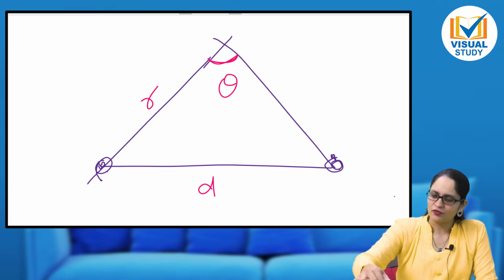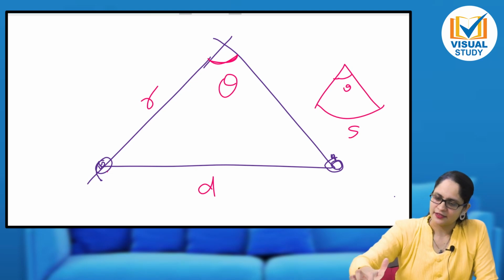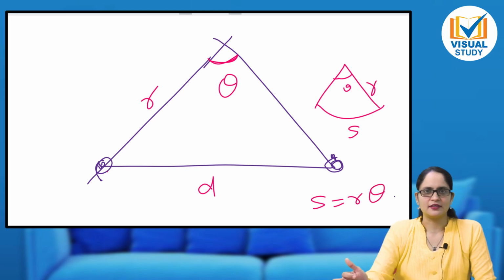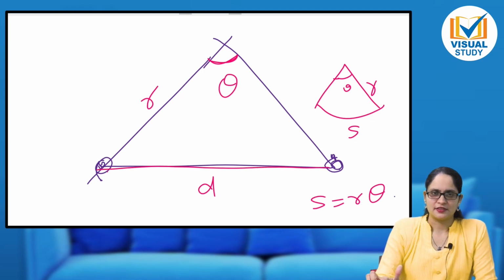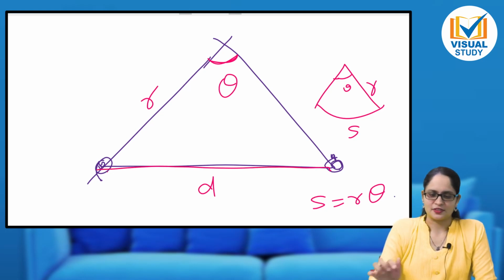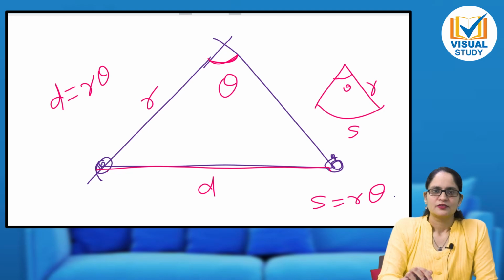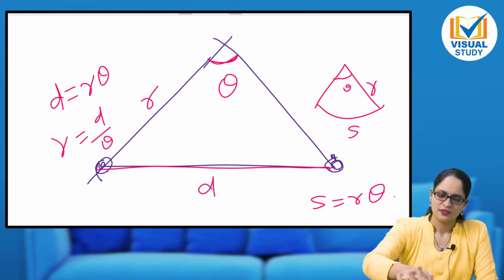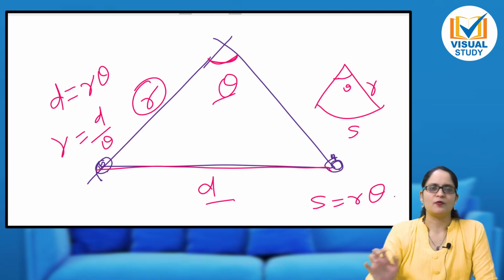We know that for an arc of a circle, when it subtends an angle theta at the center, if the length of the arc is s and the radius of the circle is r, we write the formula as s is equal to r theta. So here also, s means the distance between the 2 points on the earth surface. So I will write D is equal to R into theta. It is very easy to calculate the distance between the star and the earth surface, which is R. Because these two quantities are known, I can find R as D upon theta.